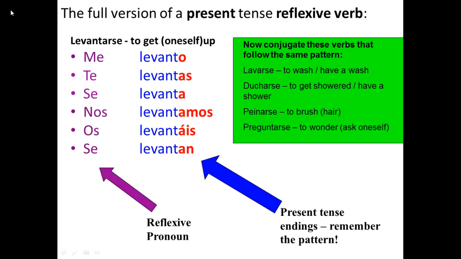Now copy this verb down and then conjugate these other verbs that follow exactly the same pattern. Lavarse, to wash or to have a wash. Ducharse, to get showered or have a shower. Peinarse, to brush as in hair. And preguntarse, to wonder, which literally translates as to ask oneself. Pause the recording now and do that.